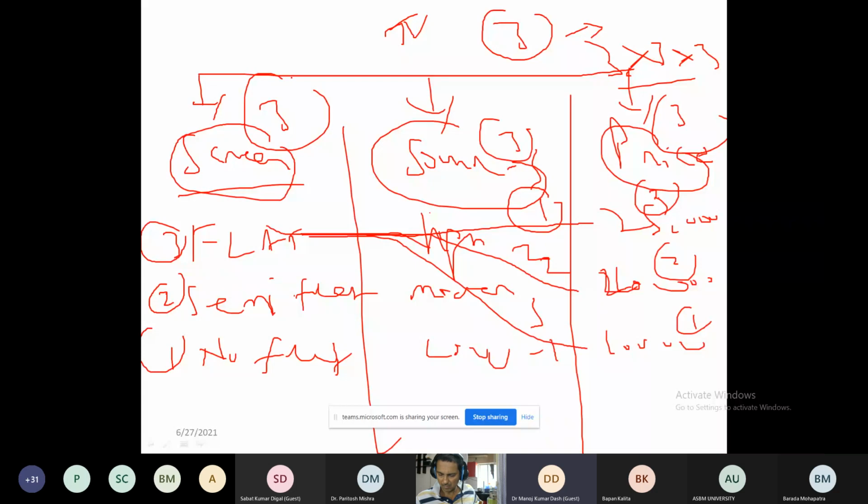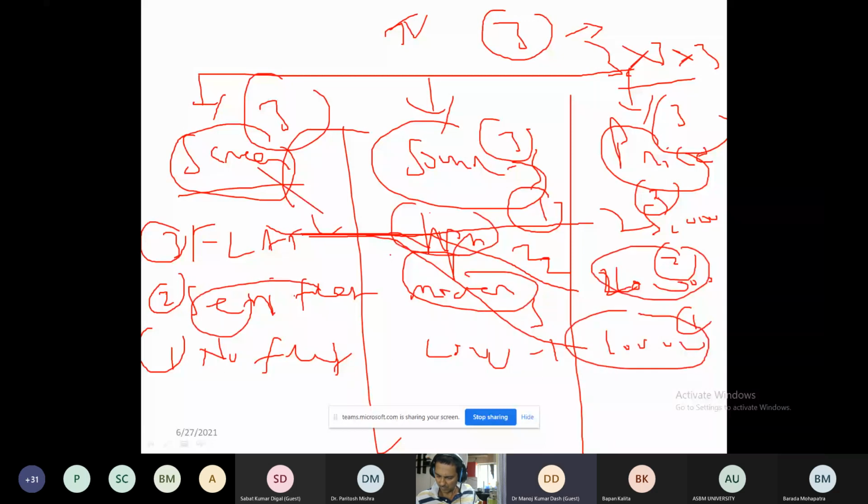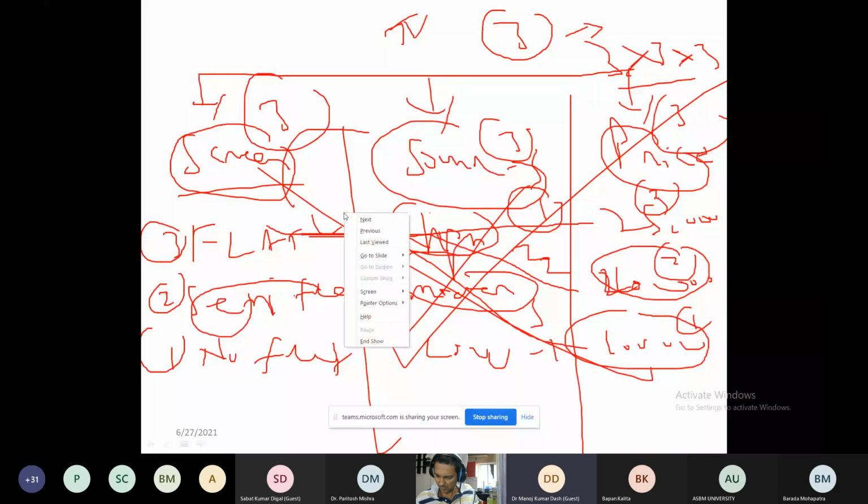It means they are confused whether they can go for flat screen with medium sound with 20,000, which will be more attractive, or they can go for semi-flat, high sound, 20,000. So there are a lot of combinations. Now, the question is what combination the company should offer so that product purchasing will be higher. That is the main problem here.